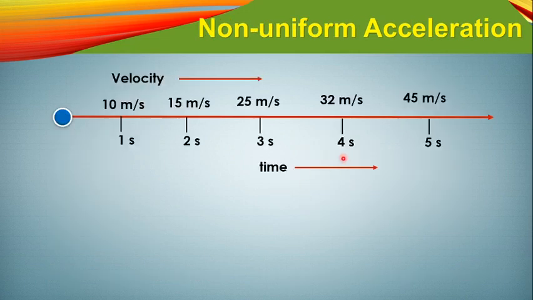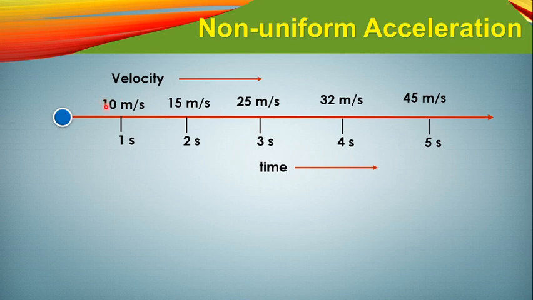Okay, so next, you can see here, this is the velocity, and time is changing like that. This is the velocity changing with the time: 10 meter per second, 15, 25, 32, 45. So you can see this type of velocity change in this body.